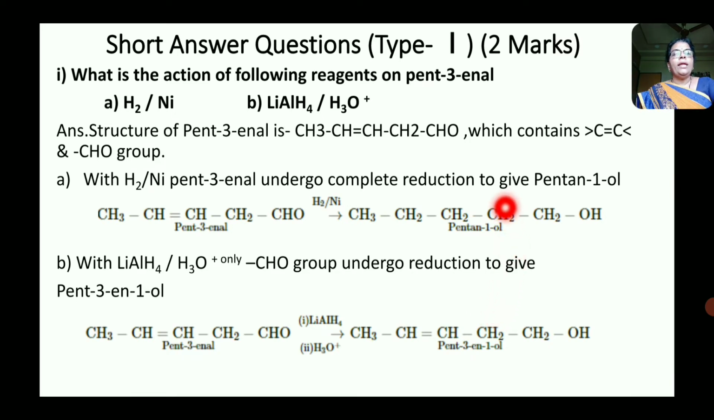That is, by using hydrogen molecule and nickel, complete reduction of this pent-3-enal is carried out to form pentan-1-ol. But if we use lithium aluminum hydride followed by H3O plus, that is acid hydrolysis, then the double bond does not undergo reduction, only aldehyde group undergoes reduction to form primary alcohol, and this double bond is preserved to form unsaturated alcohol.